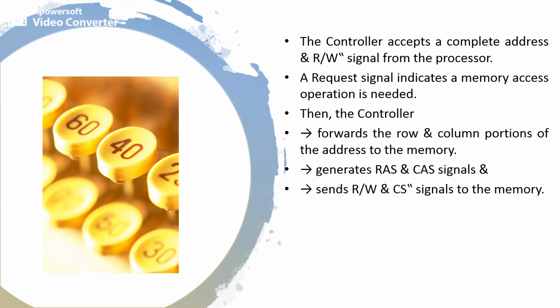The controller accepts the complete address as well as the read bar write dash signal from the processor. A request signal indicates that a memory access operation is to be performed. Then the controller will forward the row as well as column address portions to the memory. It will also generate RAS dash as well as CAS dash signals, and sends the chip select signal and read bar write signal to the memory. The major responsibility of the memory controller is to perform the refreshing task also in the case of DRAM chips.